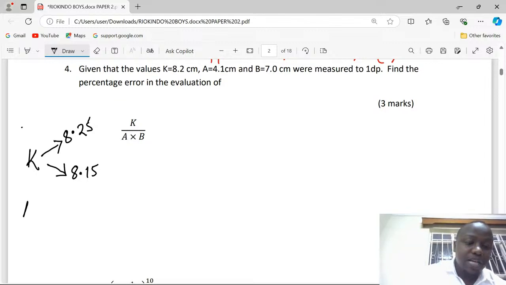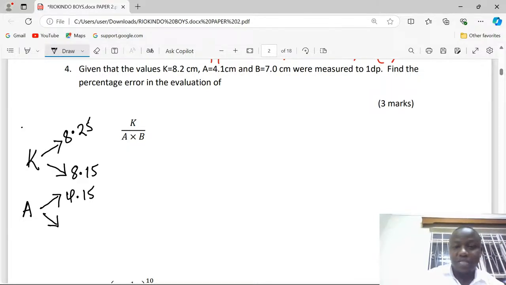Then A has been recorded in the same accuracy of 1 decimal place. So being 4.1, it will have a maximum value of 4.15 and a minimum of 4.05 when we subtract the absolute error.